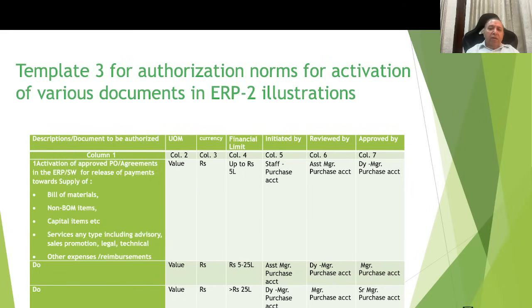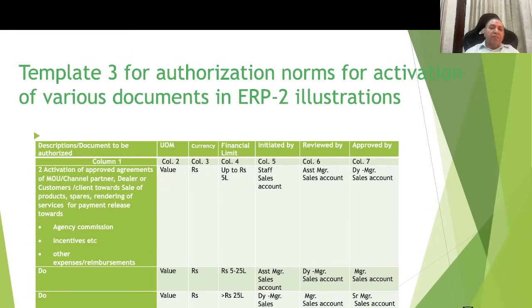So for line number 2, for example, the value of the purchase order is say 5 to 25 lakhs. Here I am proposing initiation by assistant manager, reviewed by deputy manager, and final approval by manager purchase, and so on and so forth. You will see that I am not necessarily proposing very high values within the purchase finance account function, because these have been previously approved by the hierarchy in the purchase function, and as long as they are within the policy terms, I think these are all right. But anyway, the organization can exercise their own discretion in changing the hierarchical levels.